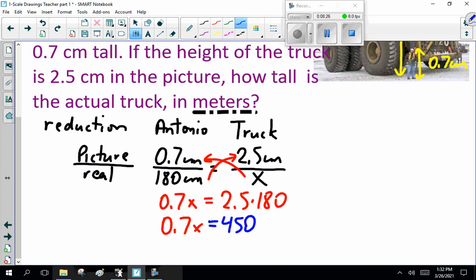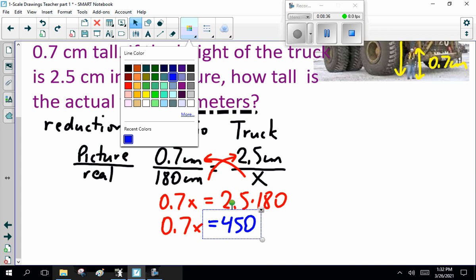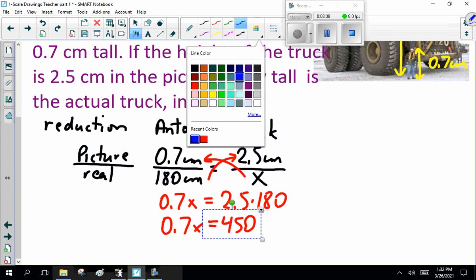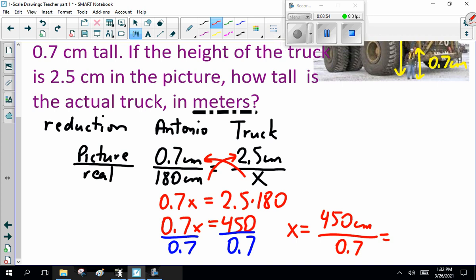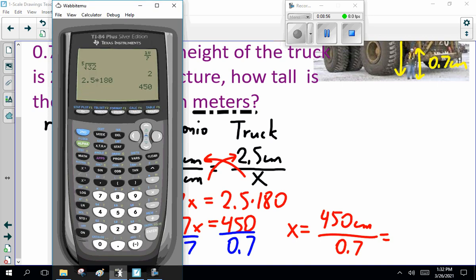So, how do I get rid of times 0.7? Yes, divide everything by 0.7. Divide both sides by 0.7. So x equals 450 divided by 0.7, which is 642.8 centimeters. Sorry, I forgot my units.